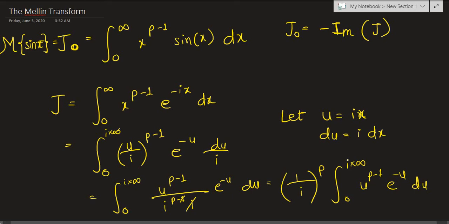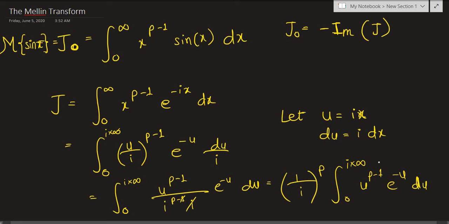Now as I said, this is the integral on the imaginary axis. So we need to show that the integral over the imaginary axis is equal to the integral over the real axis, because when we are on the real axis, that's when we can conclude this is a gamma function. The gamma function was defined from 0 to infinity, not from 0 to i times infinity. So making that distinction, we need to first check whether this is equal to its real counterpart or not, or if there is any constant that's being multiplied or something.